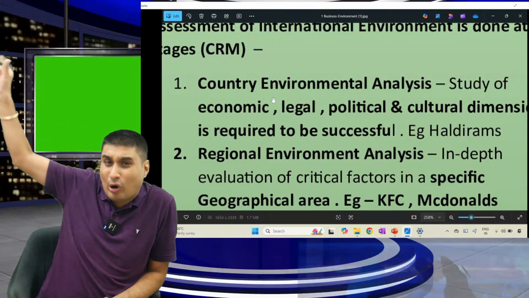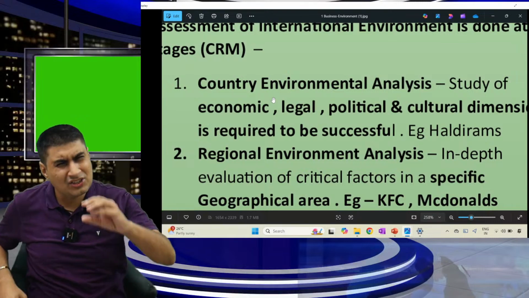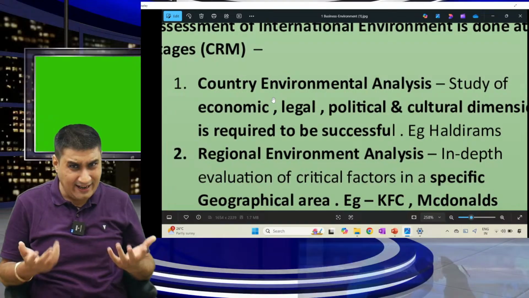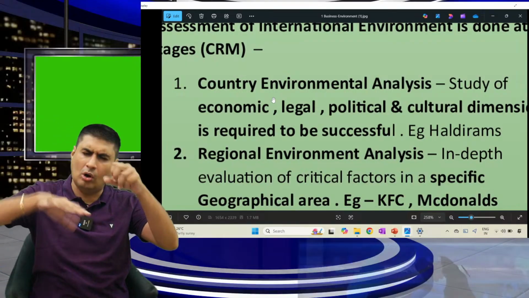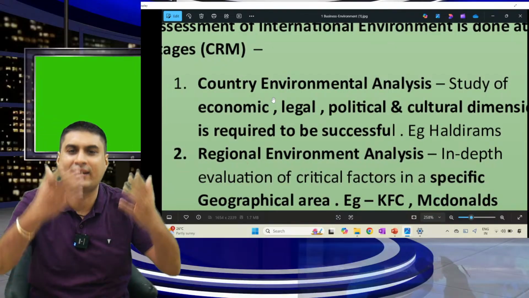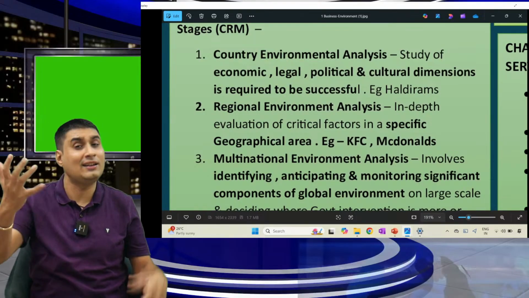Haldirams, when they sell abroad, outside India, their chevda, Haldirams makes snacks. Their chevda is a little sweet because abroad they don't prefer that spicy. In India it is very spicy because in India even pani puri is more spicy. Then tomorrow a bathroom problem happens, another story. So a study of political, economic, socio-cultural, technological, legal is required.